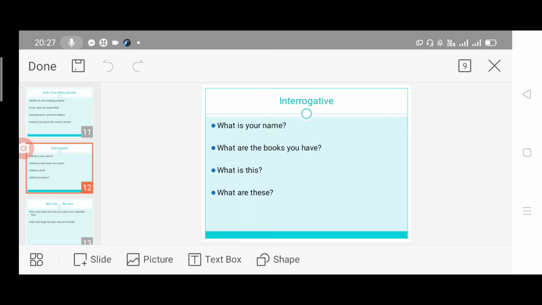Now interrogatives. What's your name? My name is, singular. The subject agrees with the verb. My name is; I am only one person, so I use it like that. What are the books you have? Books, plural. I have many books. I have, plural form. What is this? Singular means "is" is used. This is a pen. What are these? Again, plural. These are books. So in interrogatives also it can be used.